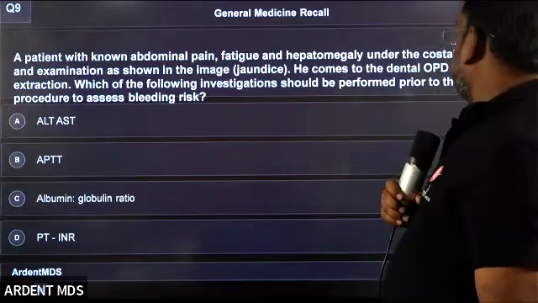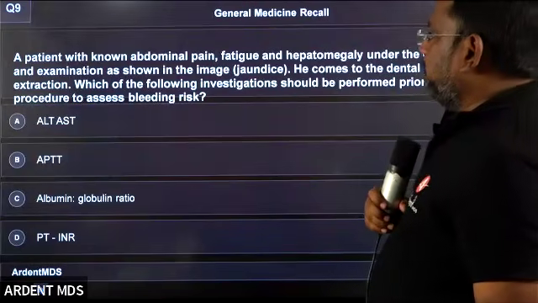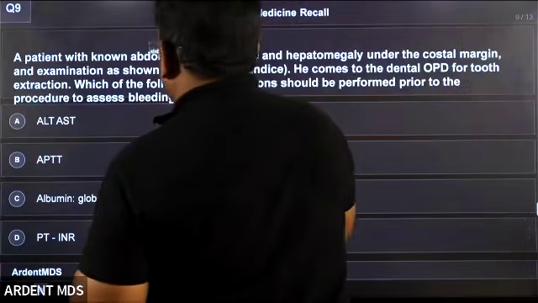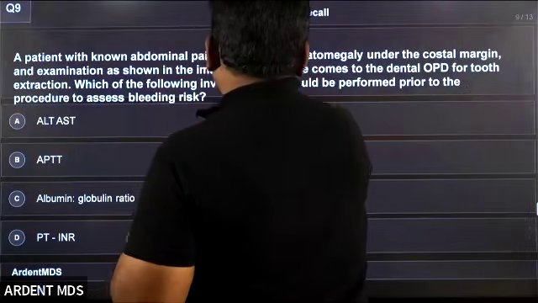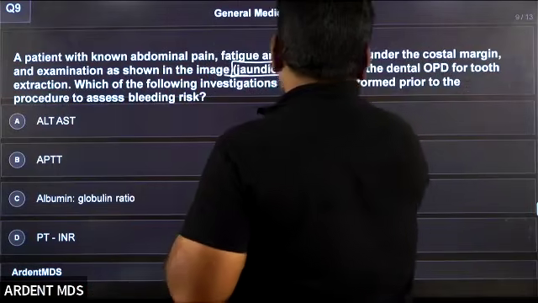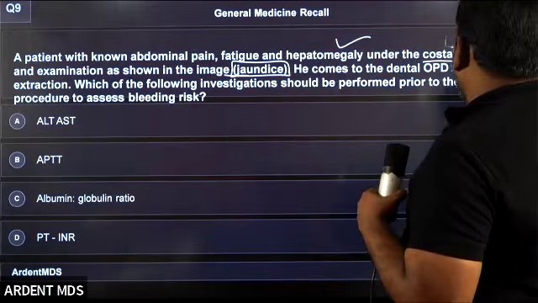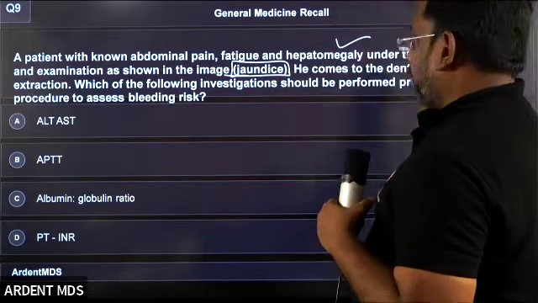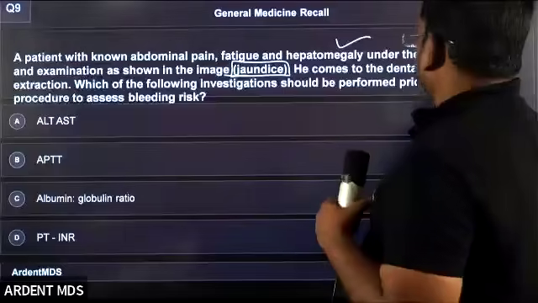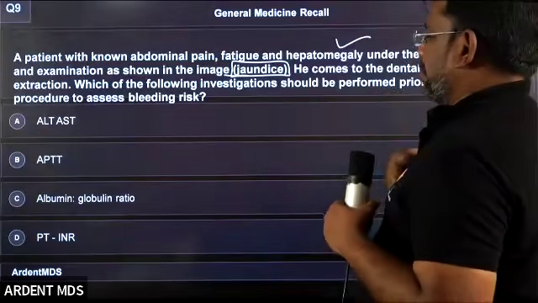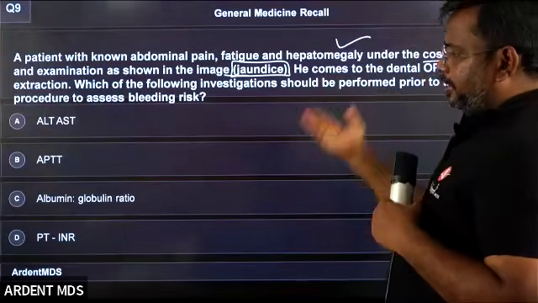Okay, yes, it's a very good question, students. So the patient is having jaundice, hepatomegaly, under the costal margin. Before extraction, I wanted to do some test.